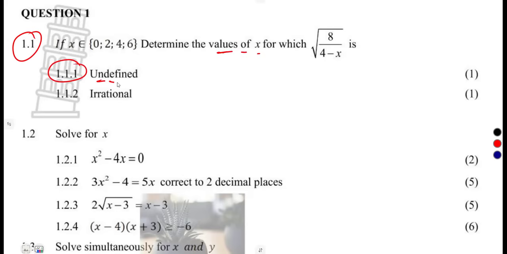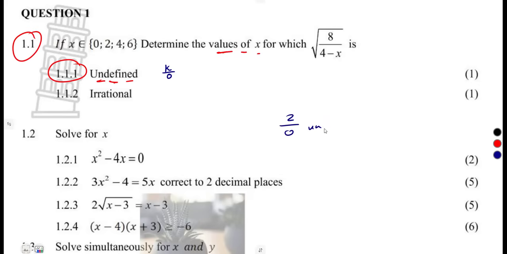1.1.1, undefined. For a value of x that you're going to put here, whatever you get is undefined. Remember, when an expression is undefined, that's where our denominator is zero. You cannot simplify a constant over a zero, like 2 over 0.